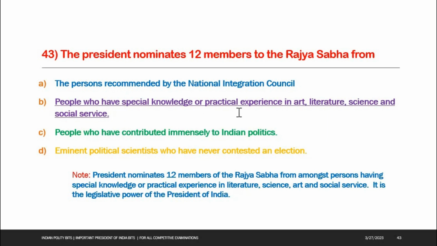People who have special knowledge or practical experience in art, literature, science and social service. See the note here. The President nominates 12 members of the Rajya Sabha from amongst persons having special knowledge or practical experience in literature, science, art and social service. It is the legislative power of the President of India.